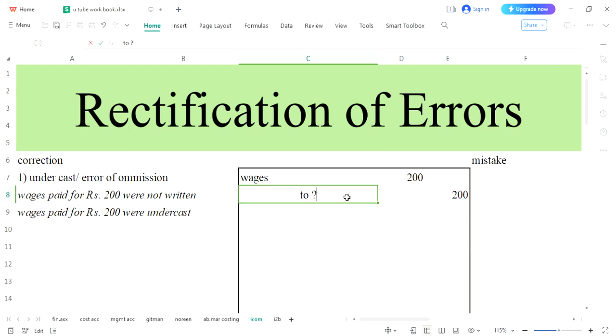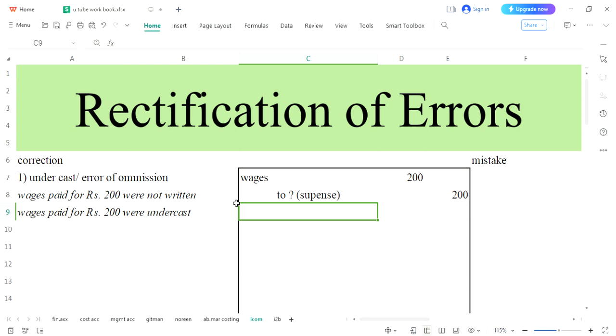Since it was a mistake on the debit side only, you have corrected that mistake. There was no mistake on the credit side, so you will not be able to write anything over here. For the time being, temporarily, you may write a new word, suspense, as you don't know what is to be written on the credit side because there was only one mistake.